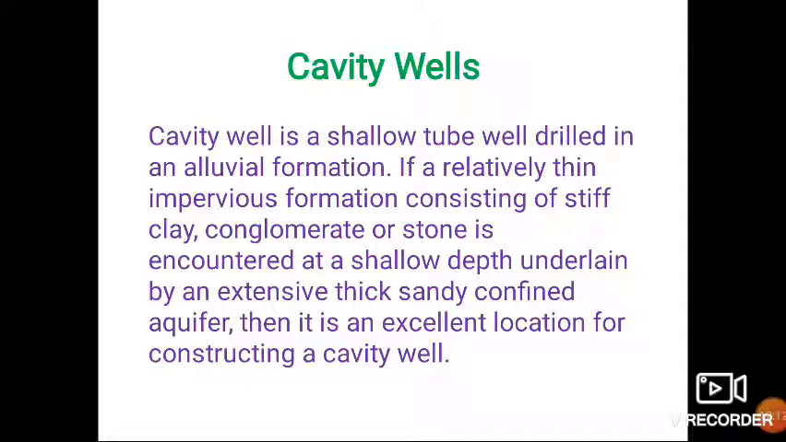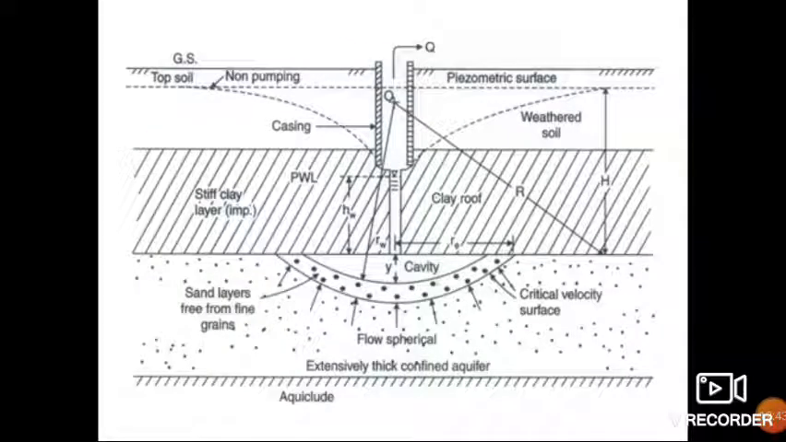It means that to deal with the impervious rock formation, whether it may be a conglomerate or clay or any other rock which is generally impervious and which lies at shallower depth, then to tap water from the underlying sandy confined aquifer below these impervious formations, cavity wells are very useful, which is nothing but a type of shallow tube well. This is the structure of cavity wells. It is similar to a tube well, only the difference is that there is a cavity. We can see it in the diagram.